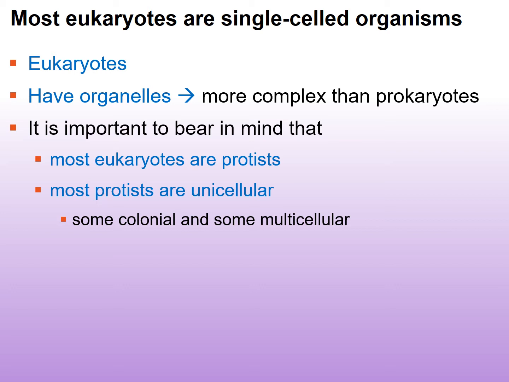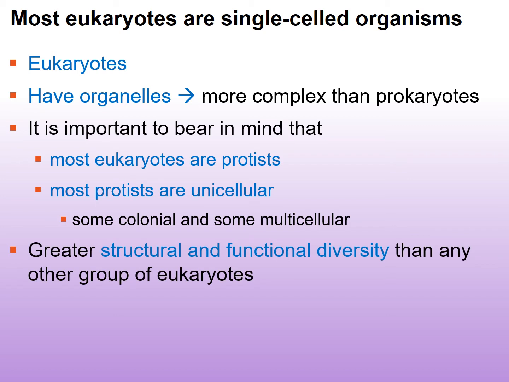And then, of course, there are some multicellular protists. Protists probably display the most diversity in terms of structure and function of any other group of eukaryotes. So they're quite diverse, and we're going to see some examples as you go through each of the major segments.